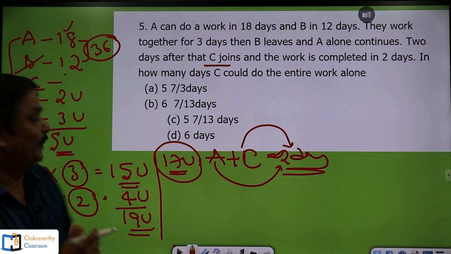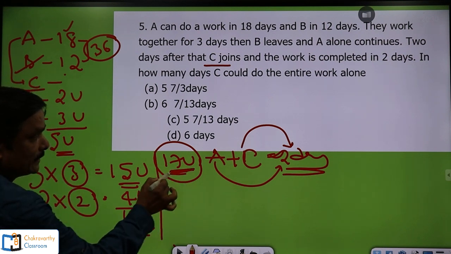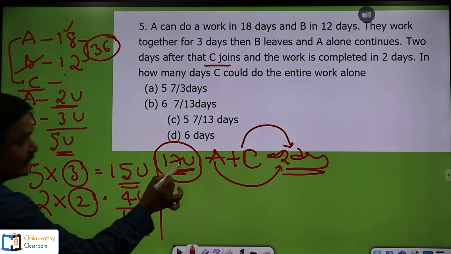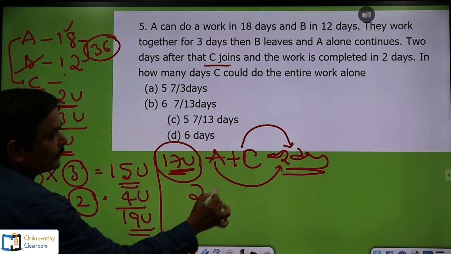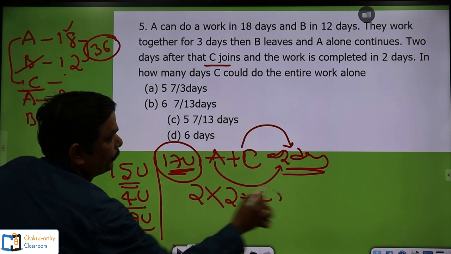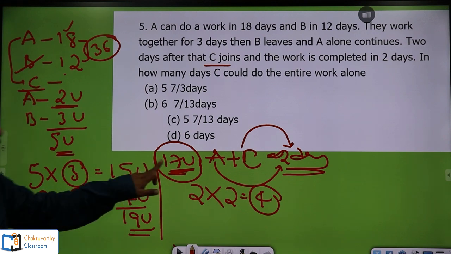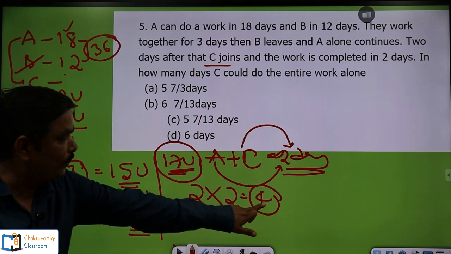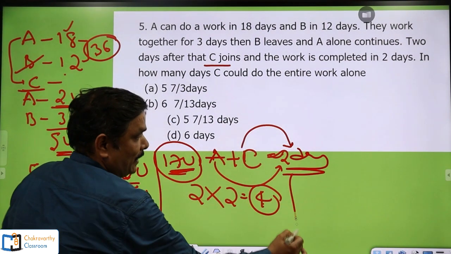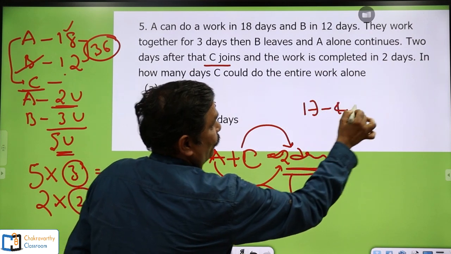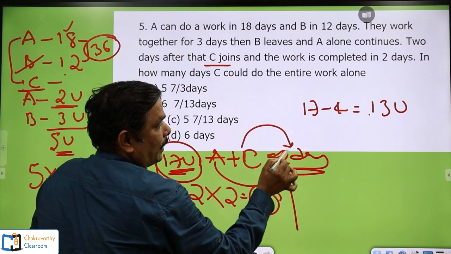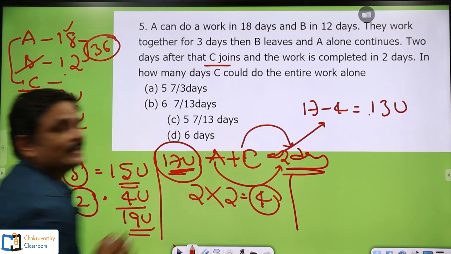Now how to bifurcate this one? Out of this 17 units, I know A's capacity here, per day 2 units. So out of this 17 units, 2 units per day into how many days? 2 days A worked. 2 into 2, 4. Now, out of these 17 units, 4 units of work has been done by A alone. Now, the remaining is 17 minus 4, that is 13 units. This 13 units of work was completed by C in 2 days.